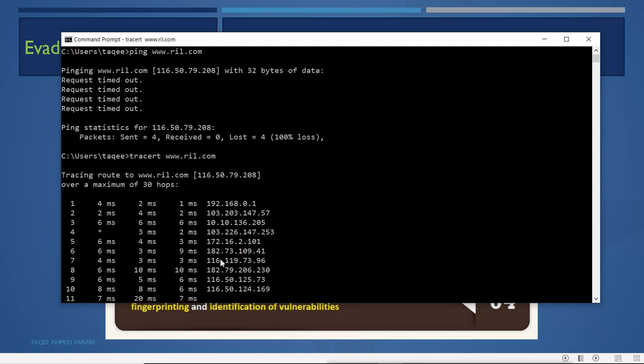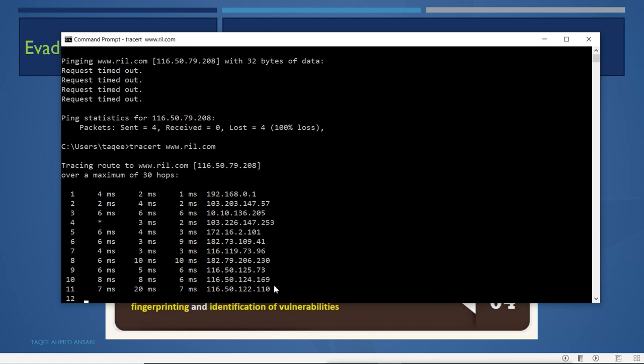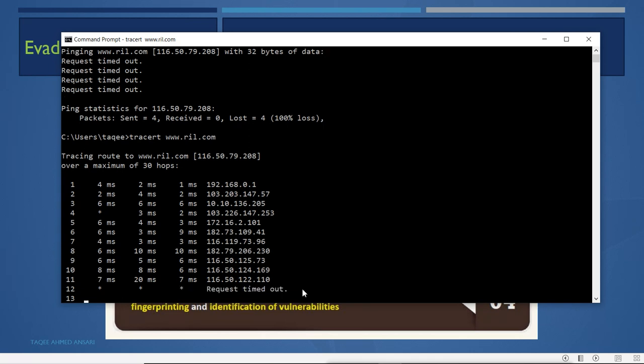Now the packet has reached the 10th hop. I think it is now going to be dropped. Okay, the 11th it is passed, and now it is looking like it is dropping from here. Okay, timeout. One timeout is not enough, because sometimes it can happen because of some problem, so we can ignore one timeout. Now the second is also a timeout. Okay, we can ignore it.